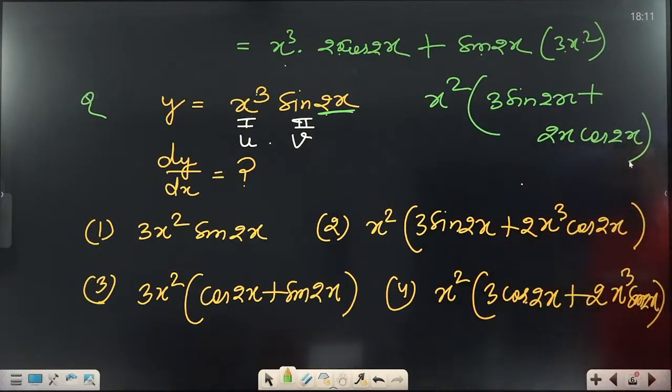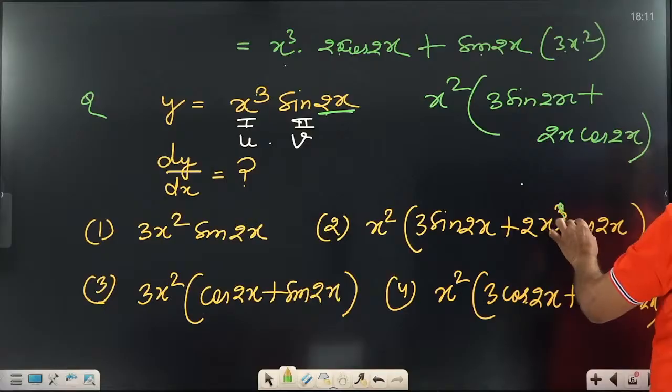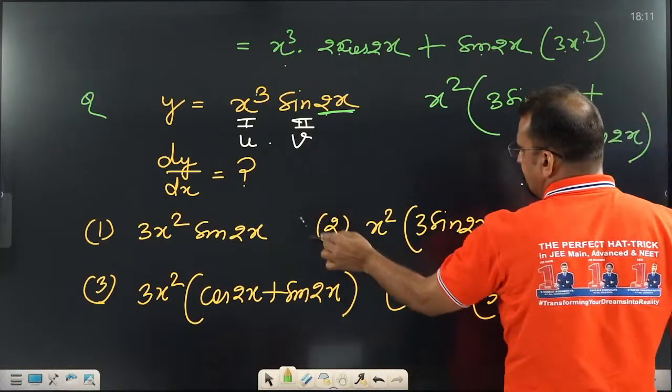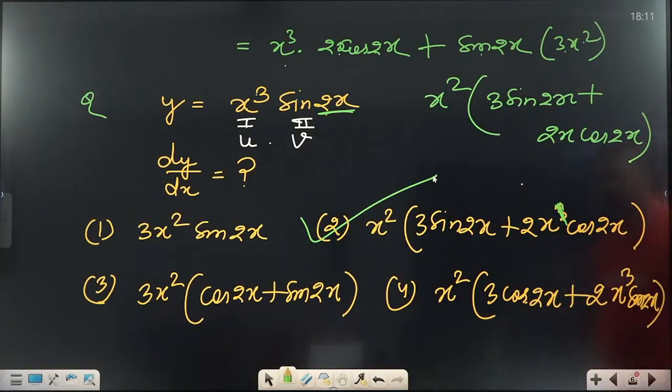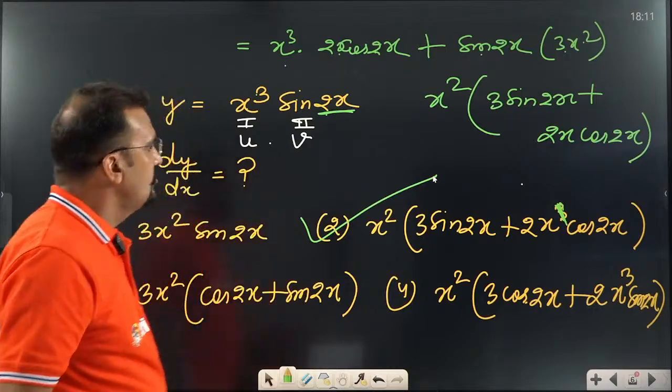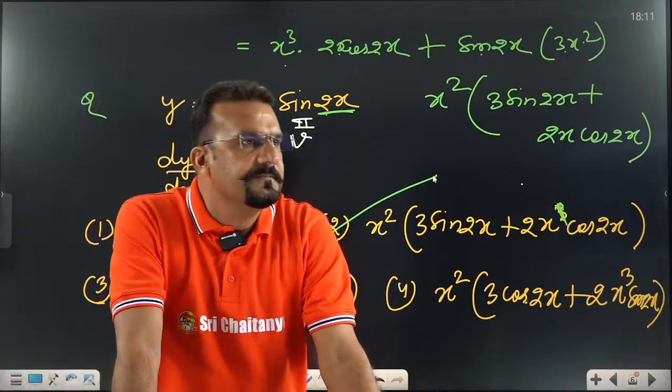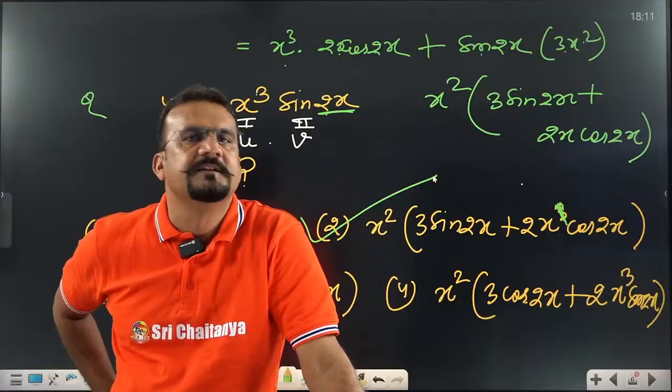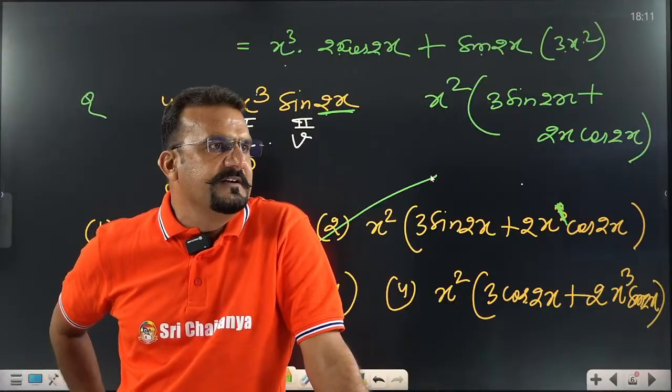Yes or no? I think this is also a problem. Which one? It is 2x, not x cube. So the second option is the right option: x square into 3 sine 2x plus 2x cos 2x. That is not cos 2x cube; x cube is wrong. Yes or no? Second option is the right option. Done. Is everyone getting it right?